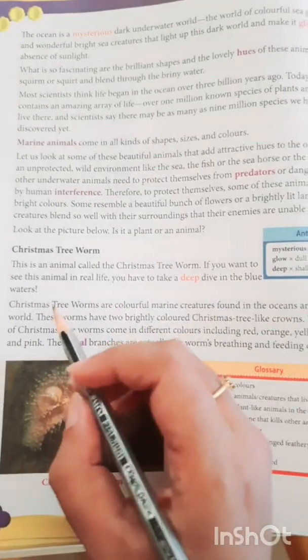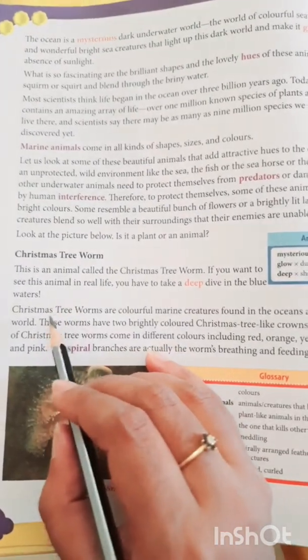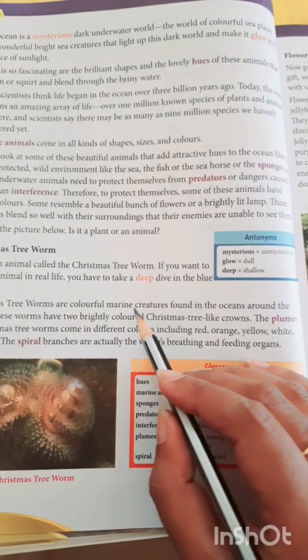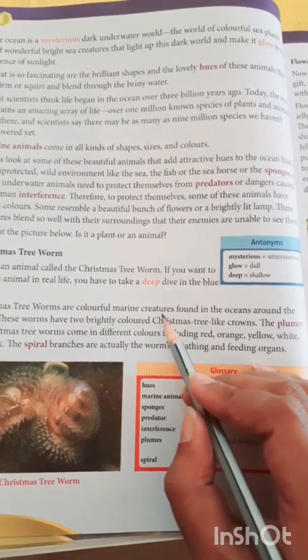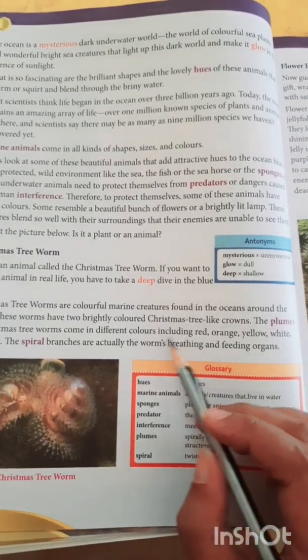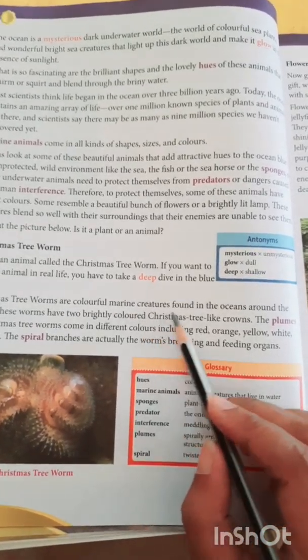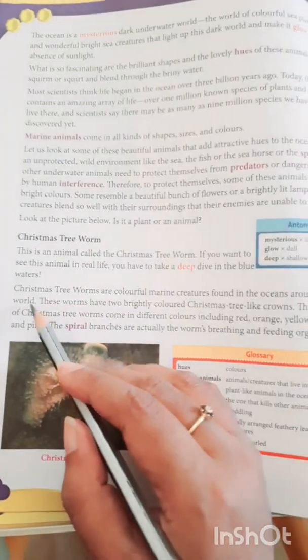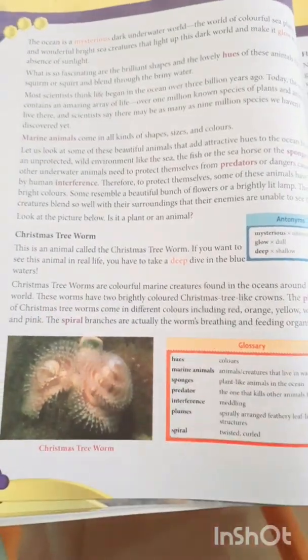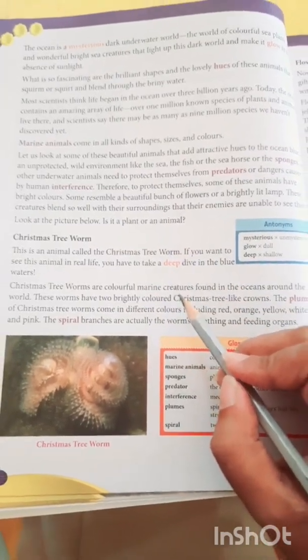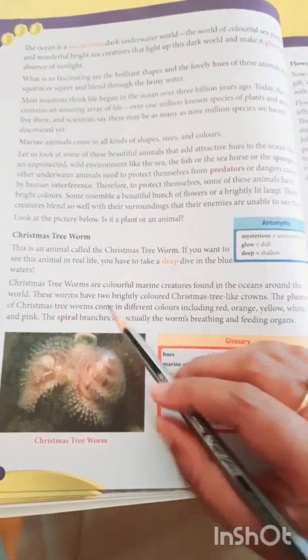Let's continue. Christmas tree worms are colorful marine creatures. You know the meaning of marine creatures, right? The creatures that live in the water, in the sea especially. These are colorful marine creatures found in the oceans around the world.